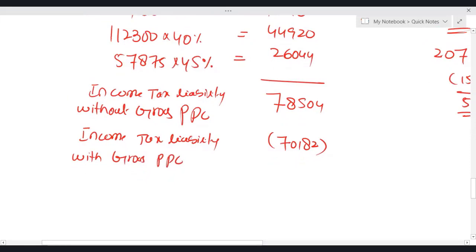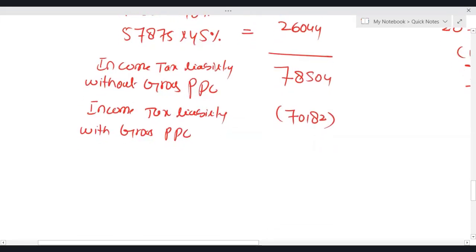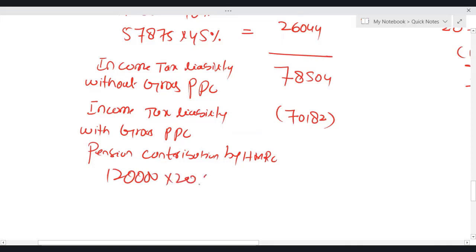So basically, the actual contribution by Shuttle is only 80%. 20% is another tax relief given by HMRC, which means the pension contribution by HMRC. That is 24,000.